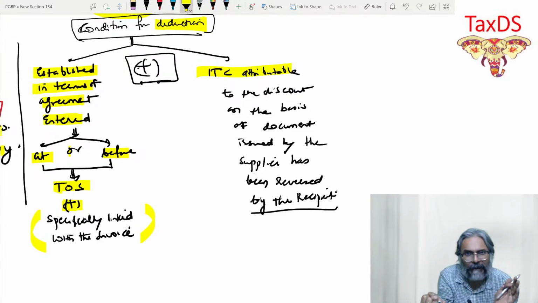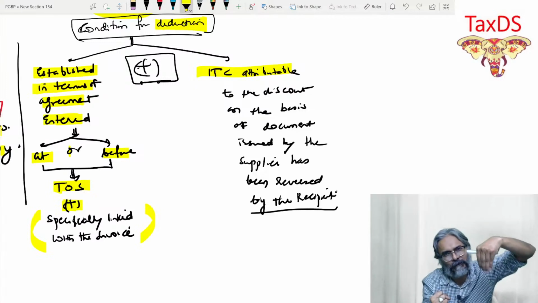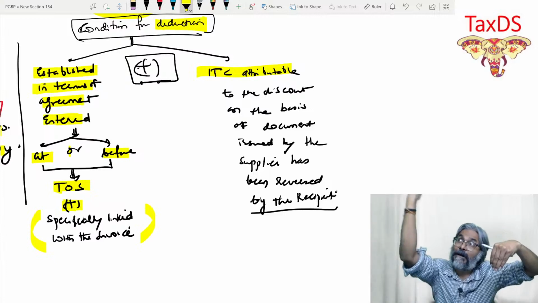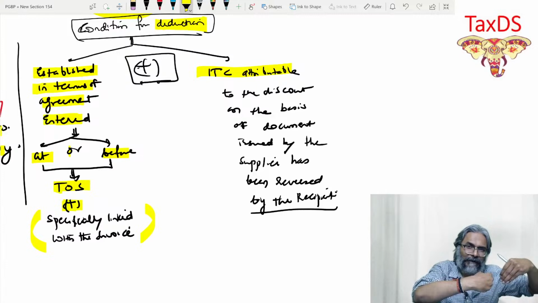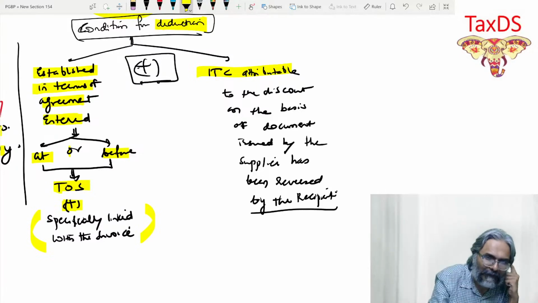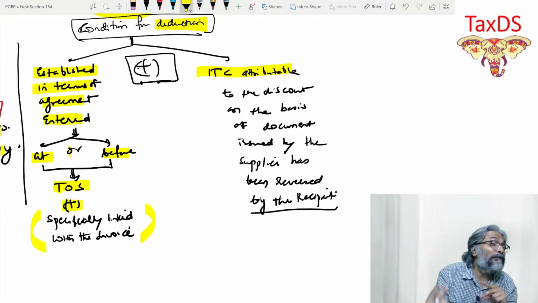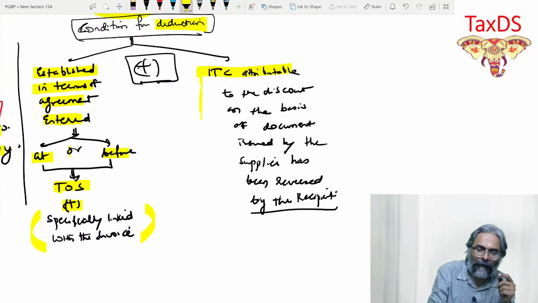The receiver has the document. Which document? The credit note. He has got the tax invoice on which 50,000 was mentioned, and on the 50,000 he took the ITC. Now he has got another document, a credit note of 5,000. So now what does the receiver have to do? Now he has got the benefit of 5,000 because he has been issued a credit note. So if he has got the benefit of 5,000, he also needs to reverse the proportionate ITC, the ITC attributable to the discount.